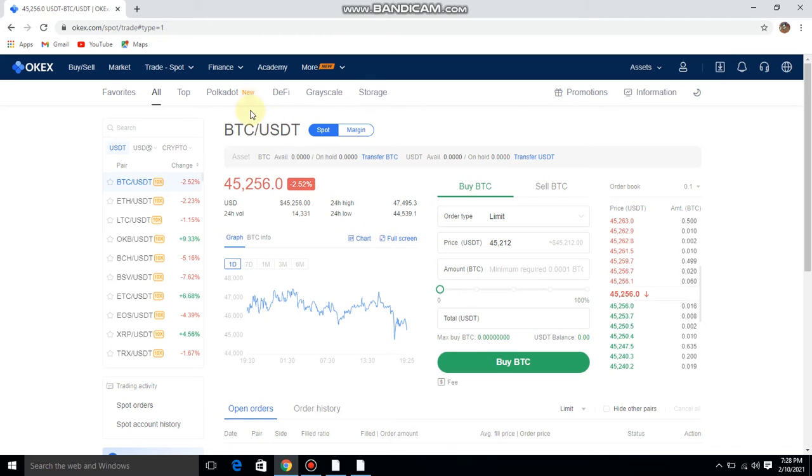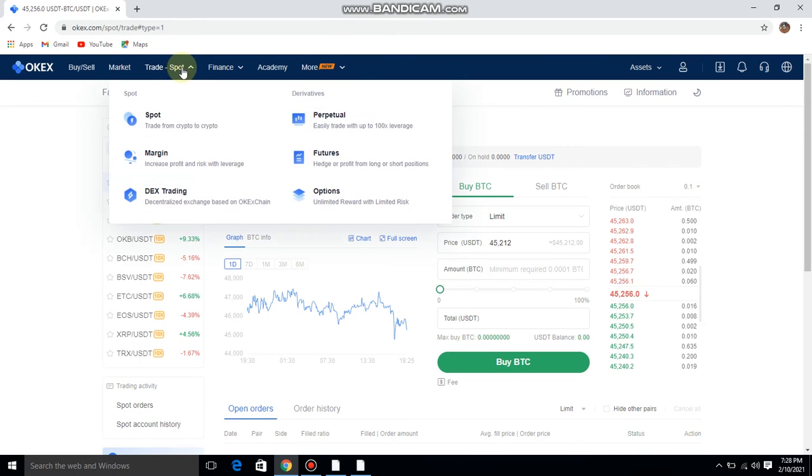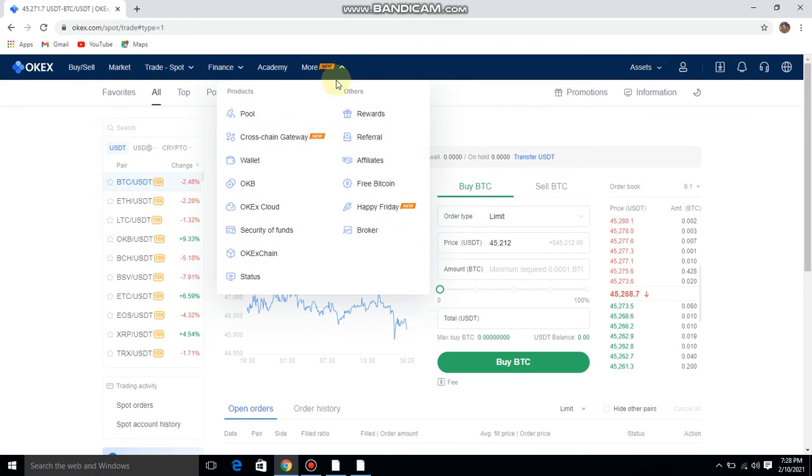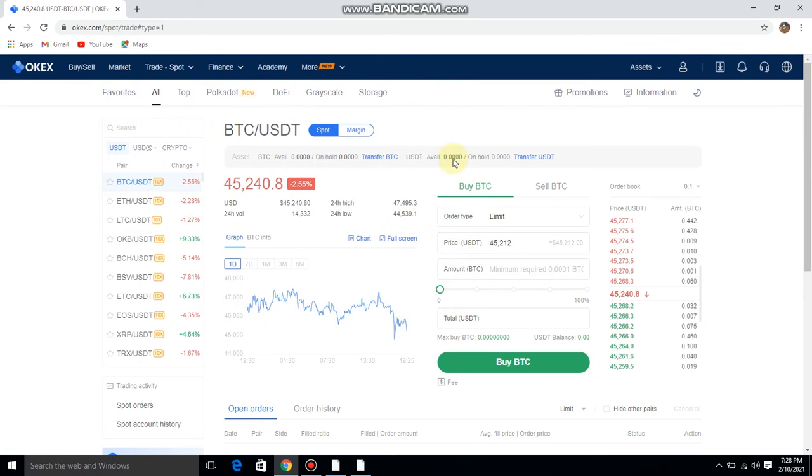Number one, there is a trading section where you can trade in different currencies and digital currencies. Almost every digital currency exists here. When you earn free Bitcoin by watching ads from here, you can directly withdraw these Bitcoins. Or you can exchange these Bitcoins with another digital currency like Ethereum, Litecoin, and Dogecoin.